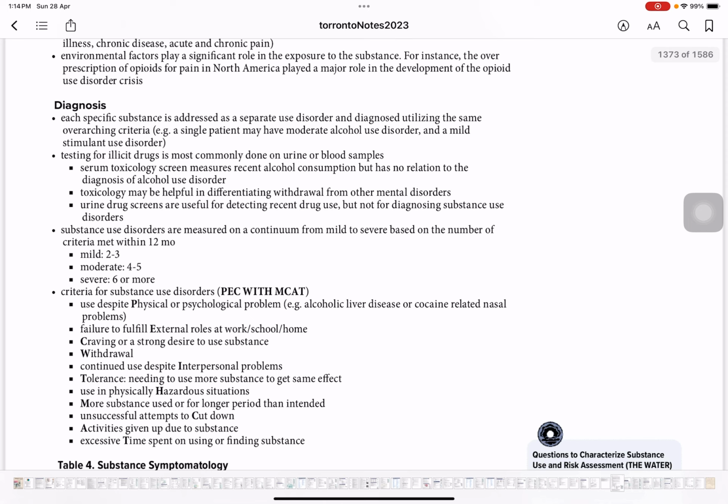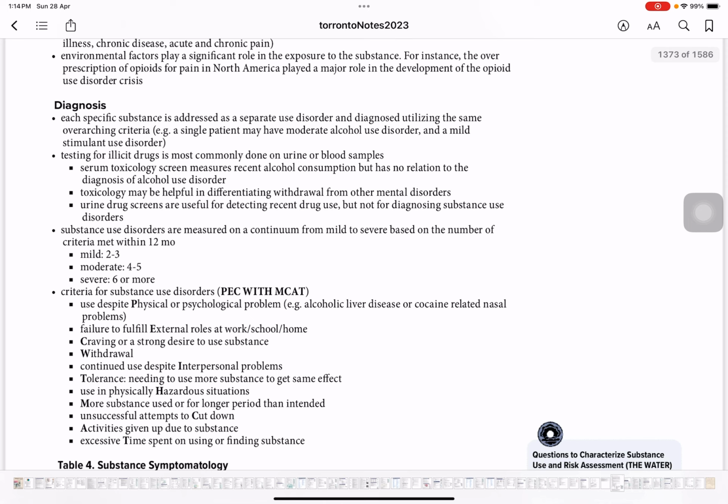Serum toxicology screen measures recent alcohol consumption but has no relation to the diagnosis of alcohol use disorder. So, for instance, if I test a person for alcohol use disorder and I check their serum toxicology and it comes out positive, it doesn't mean that the patient is an alcoholic or using alcohol too much. Why? Because that's something that he might have just taken a while ago. So, serum toxicology is not something that I can rely on to make a diagnosis for alcohol use disorder.